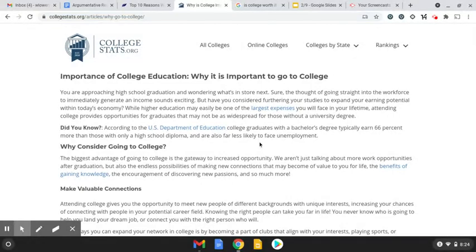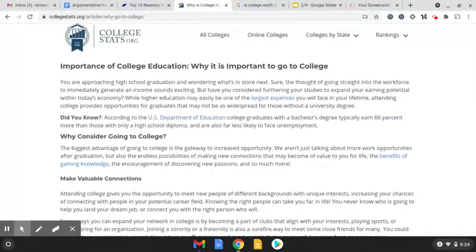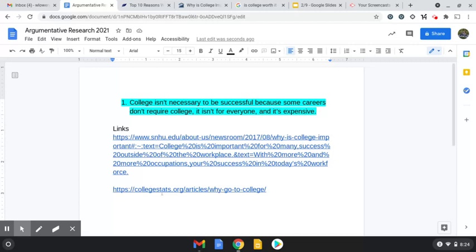Okay. The more I look at this website here, I'm kind of reading it as I'm talking. This website might not work for what I want. So I might find as I go back to this website later on, it's this one here, that website just doesn't work and I won't be able to use that link. I won't cite that because it's not something I'm going to use in my essay. So I would grab 3 to 5 websites that you might go back and look at. I would read through them. And that is what we are doing today for this argumentative paper.